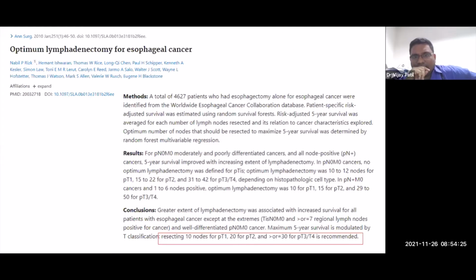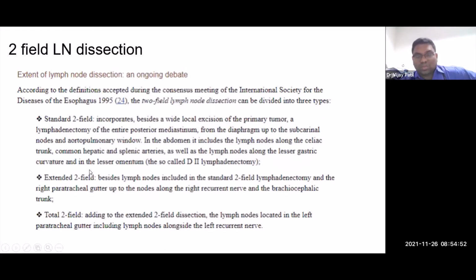There's a good database analysis which shows that you need to dissect lymph nodes, and lymph node dissection has been shown to have an impact on survival. It should be at least 10 for T1, T2, between 20 to 30 for T2, and 30 for T3, T4. That's the kind of node dissection you are looking at.